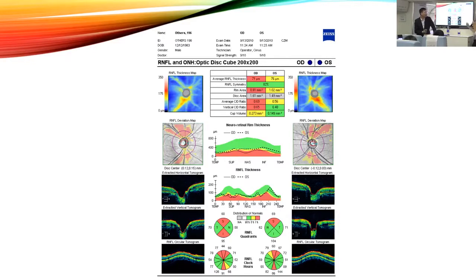It's very interesting for us to see the inferior 6 o'clock is abnormal, and also in the deviation map, this part is abnormal.